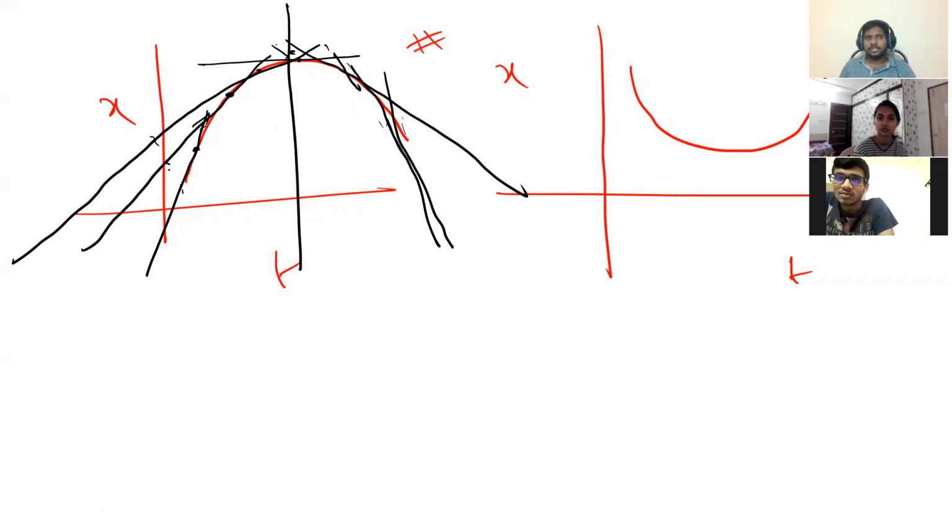Yes, sir. This is positive slope theta 1, theta 2, theta 3. Slopes are decreasing, but here slopes are increasing. Negative values are increasing, positive values are decreasing. Actually, the velocity is changing from positive to negative, and positive velocity is decreasing and negative velocity is increasing. There, actually, acceleration is negative.